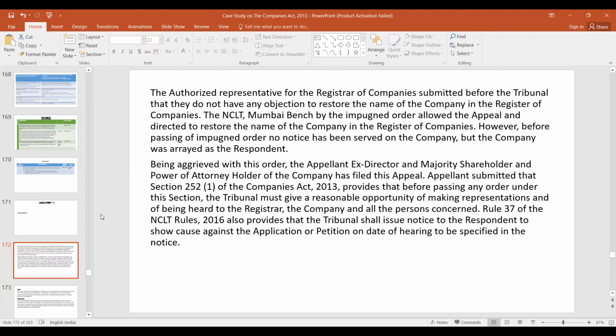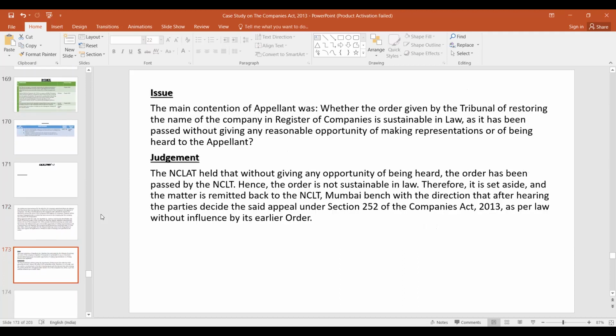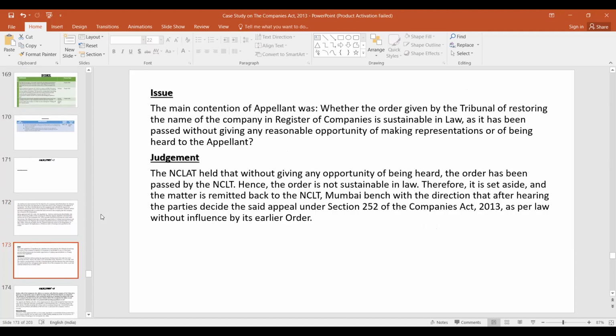The appellant submitted that section 252 subsection 1 of the Companies Act provides that before passing any order, the tribunal must give a reasonable opportunity of making representation and of being heard to the registrar, the company, and all the persons concerned. Rule 37 of the NCLT rules also provides that the tribunal shall issue notice to the respondent to show cause. So in this case, the issue was whether the order given by the tribunal of restoring the name of the company is sustainable in law.